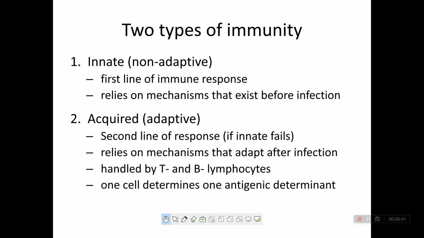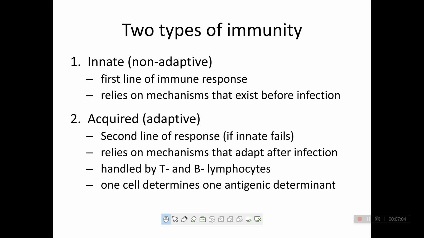Acquired immunity means the immunity and substances acquired after birth from the environment; the immunity adapted by that process is known as acquired immunity. This adaptive or acquired immunity is known as the second line of response.